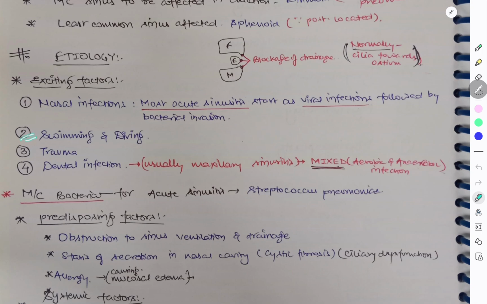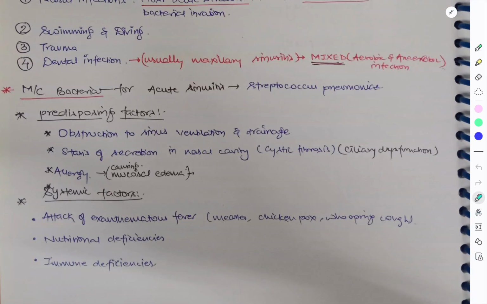Second is swimming and diving. Third is trauma, and fourth is dental infection. A very important cause is dental infection, which infects the maxillary sinus with mixed infection, that is aerobic and anaerobic. If someone asks which is the most common bacteria for acute sinusitis, we have to say Streptococcus pneumoniae.